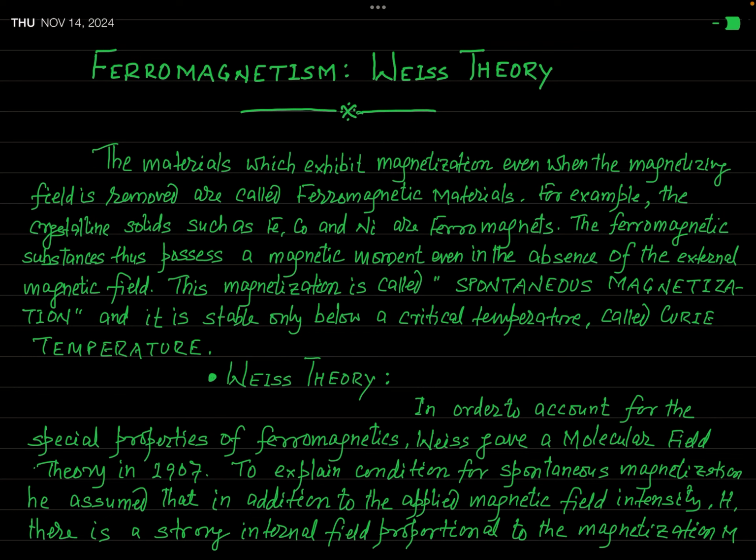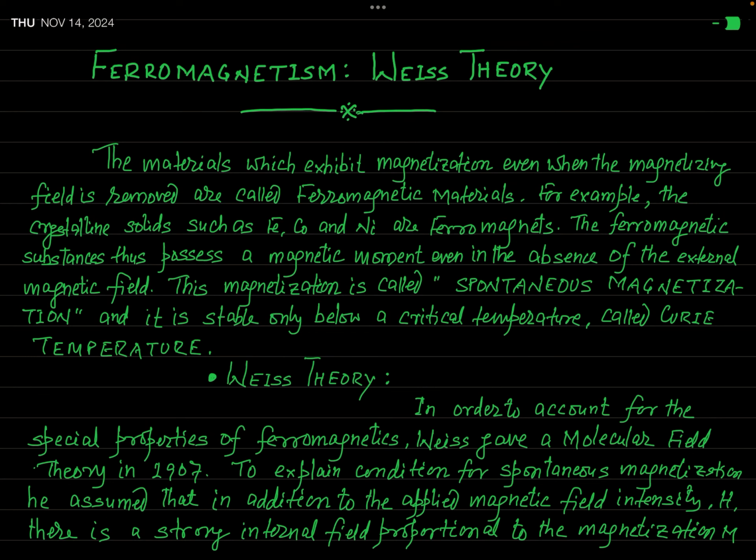Now from today, we will see the discussion of the ferromagnetism. And in this regard, again, first of all, we will learn the classical theory of ferromagnetism, and after that, we will see its quantum theory.